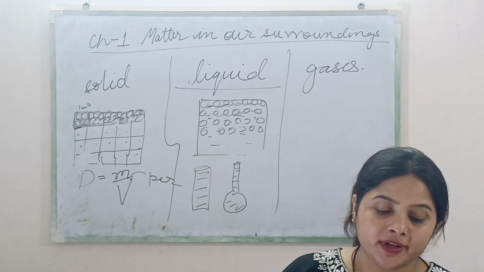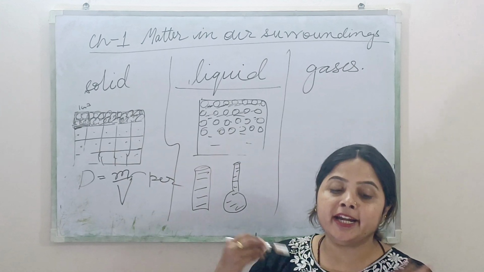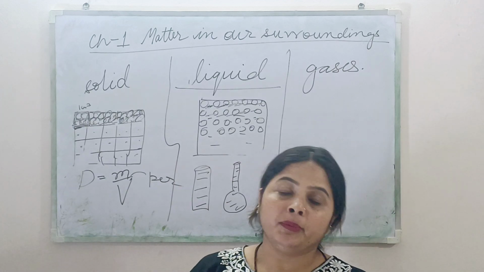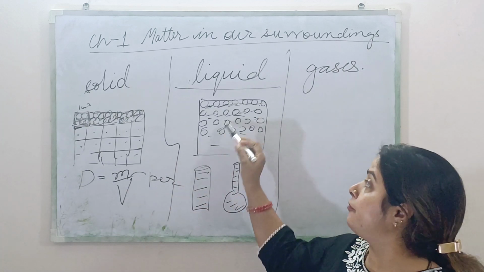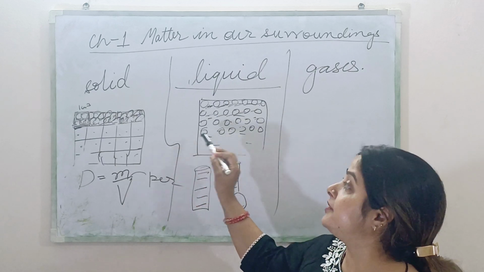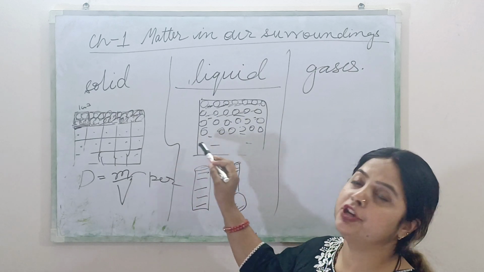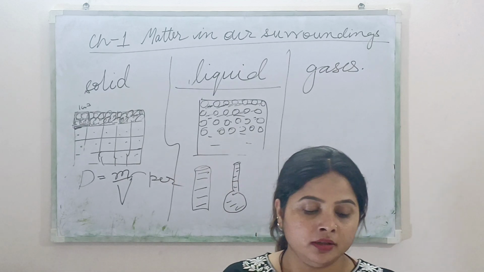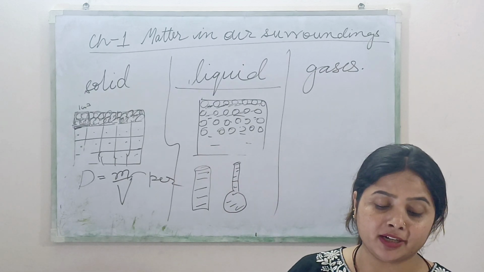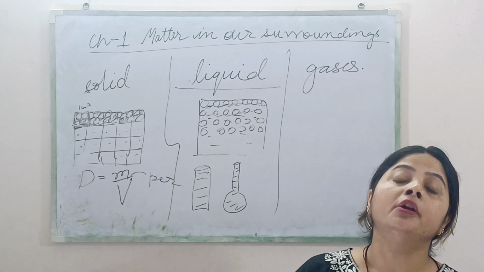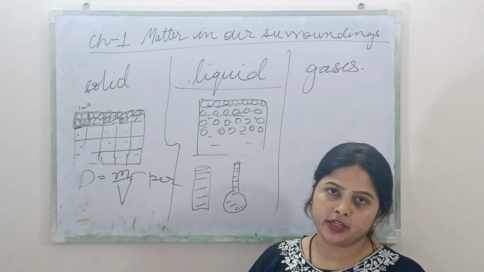Okay. Liquids have moderate to high densities. They are usually less dense than solids because their molecules can move here and there. Okay, so they are less dense as compared to solids. Okay, liquids do not fill their container completely. Liquids generally flow easily. So I hope it is clear to you all.